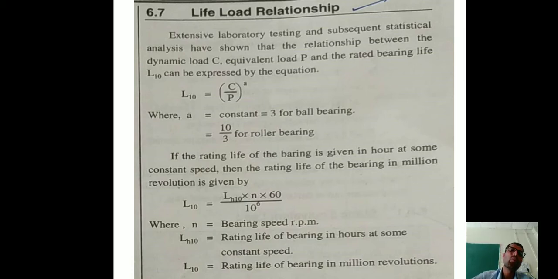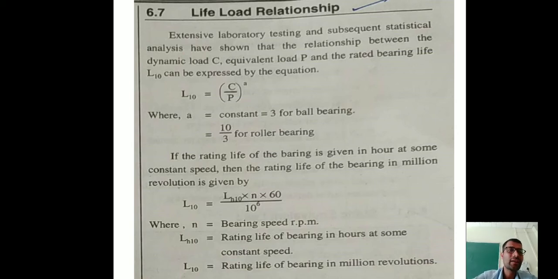Means with the help of both formulae we can calculate the rating life. If bearing speed is given and rating life of bearing in hours is given, then we can apply the second formula. That is L10 is equal to LH10 into N into 60 upon 10 raised to 6, where L10 means rating life of bearing in million revolutions.